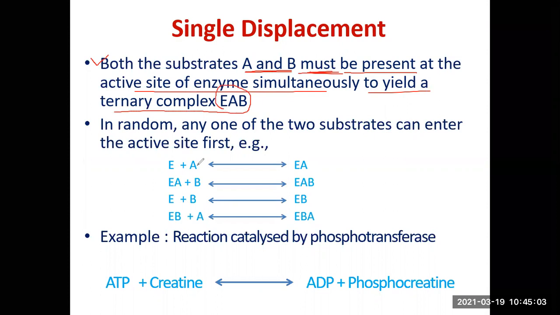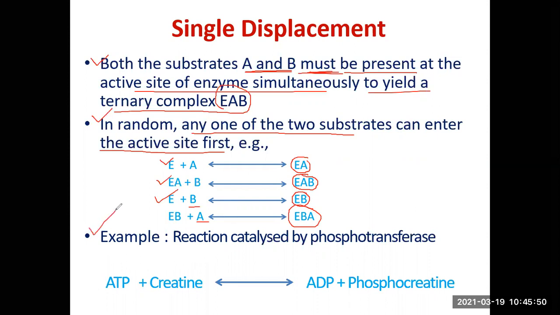In case of random single displacement reaction, one of the subgroups, what happens? Any one of the two substrates can enter the active site first. That means the sequence of entry of the two substrates at the active site of the enzyme is not pre-decided. For example, A can enter first, giving you a binary complex EA, followed by entry of B to give you a ternary complex EAB. This is one possibility. Or you can have substrate B entering first, forming a complex EB, followed by the entry of substrate A, giving you a ternary complex EBA. So entry of the two substrates is not pre-decided.